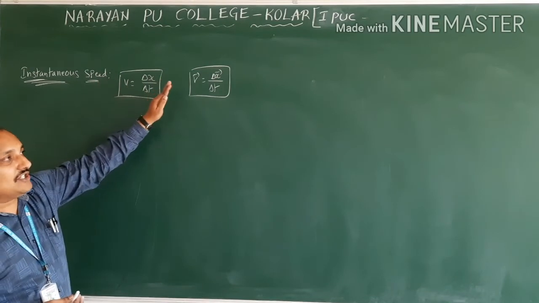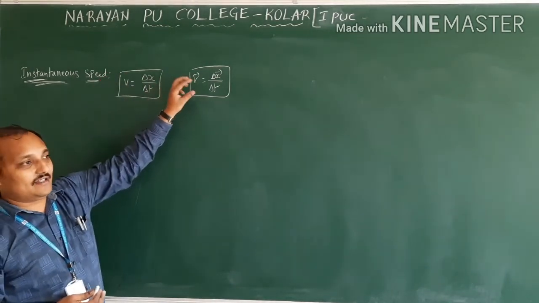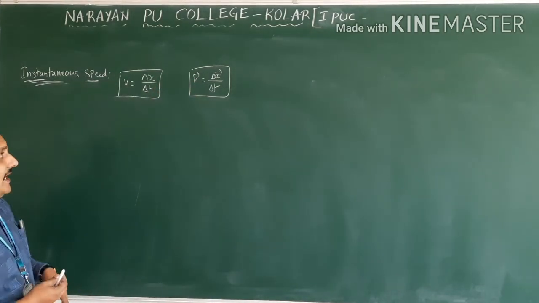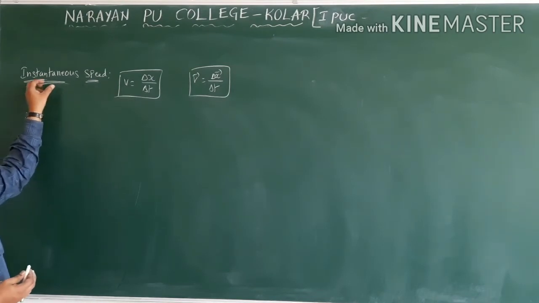Final position minus initial position. But this is not indicating direction. This is indicating direction. That one only we gave differences, speed and velocity. Okay. Now this equation can be written as instantaneous speed.